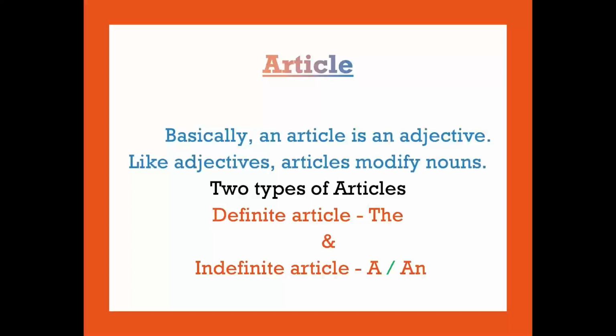Dear children, let's see which are the articles in English. A or an and the are usually called articles. You got it, children? Which are the articles? A or an and the are usually called articles.